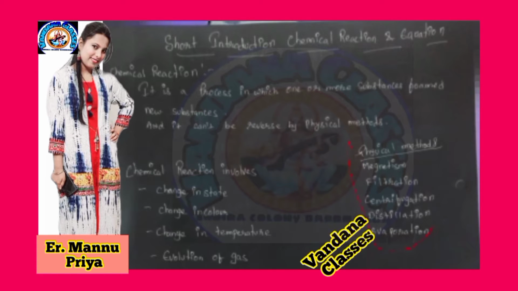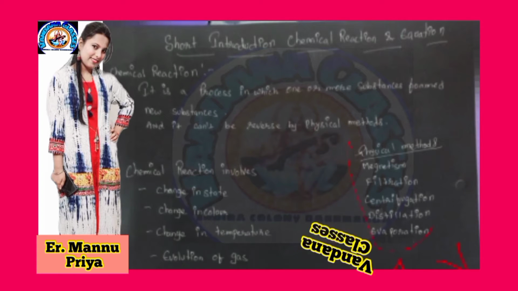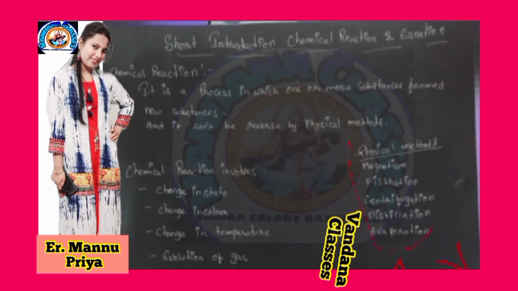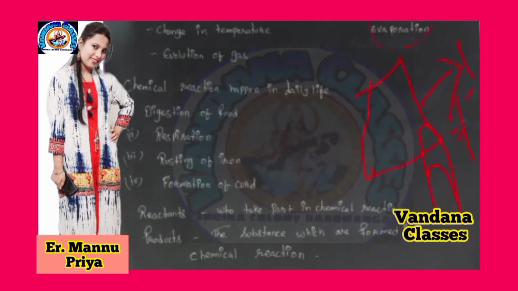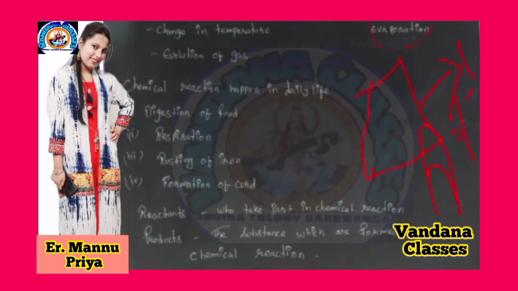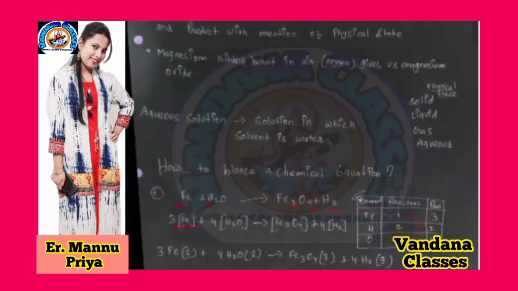In physical change, I give one example: you take one piece of paper. We burn it, and it forms ash plus smoke. If I want the A4 size paper again, we cannot get that A4 size paper back. So this is known as a chemical reaction. But in a physical change, we take an A4 size paper, we cut it in two pieces, again we join it.